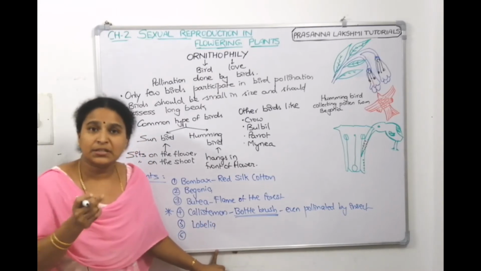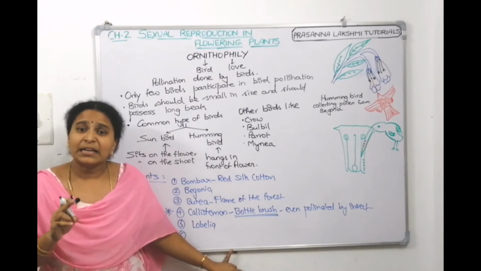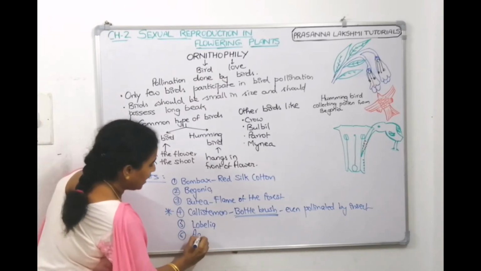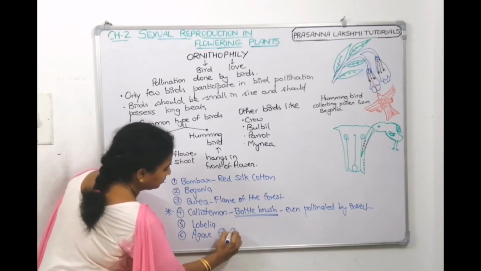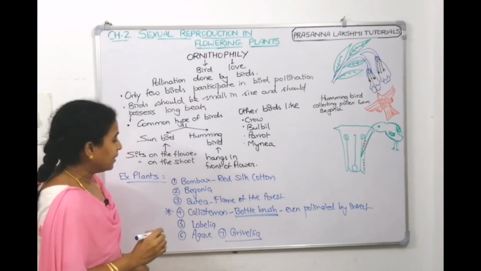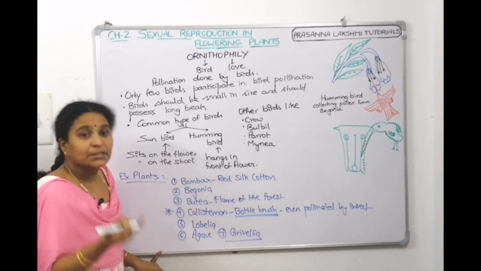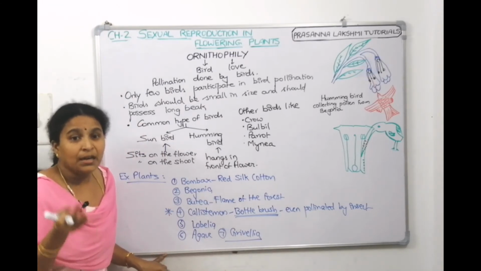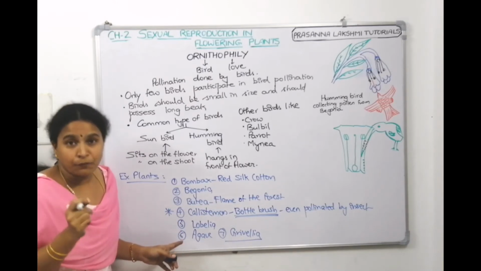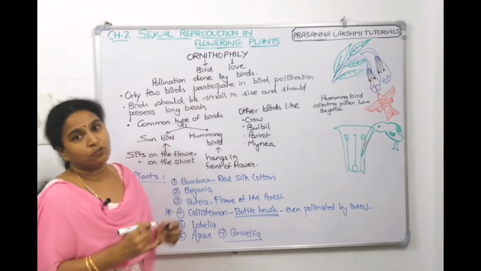There are so many plants, we are just listing some. Agave and Grevillea are also examples of ornithophily. So, Bombax, Begonia, Butea, Lobelia, Agave, Grevillea are examples of plants which participate in ornithophily.